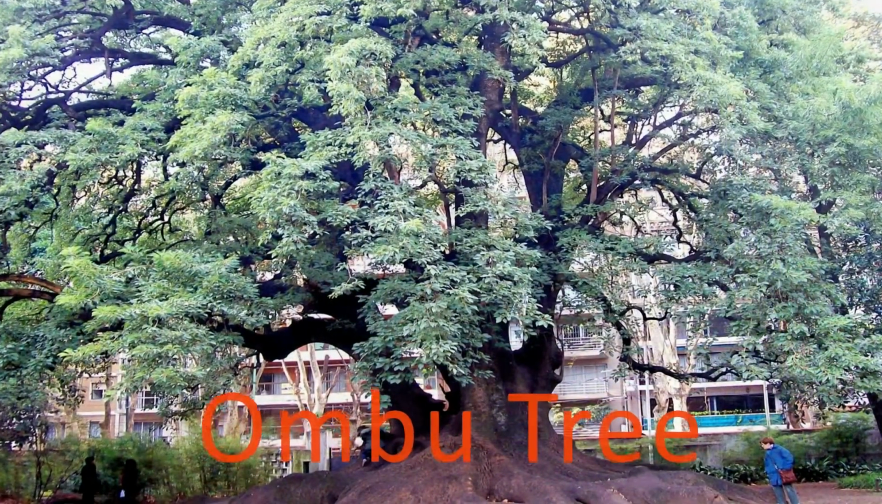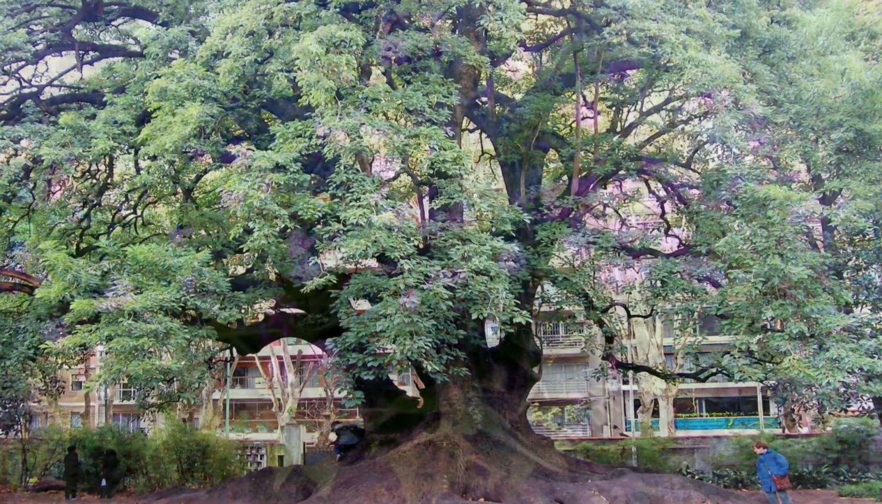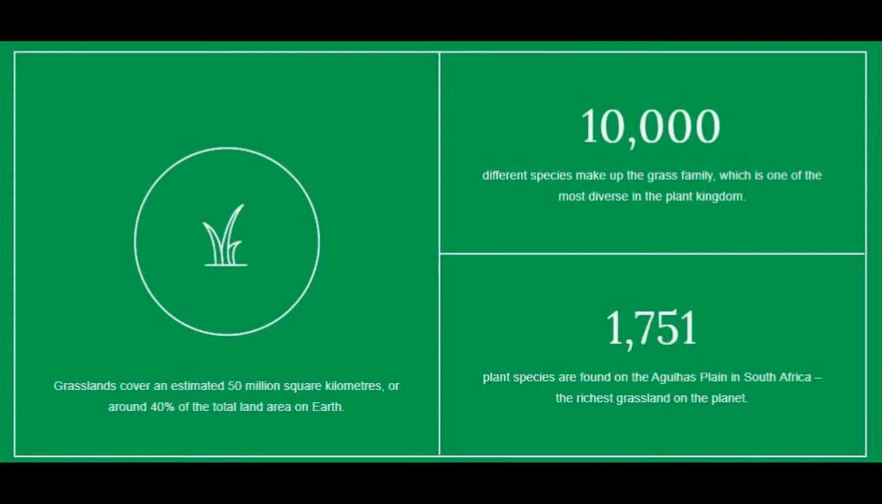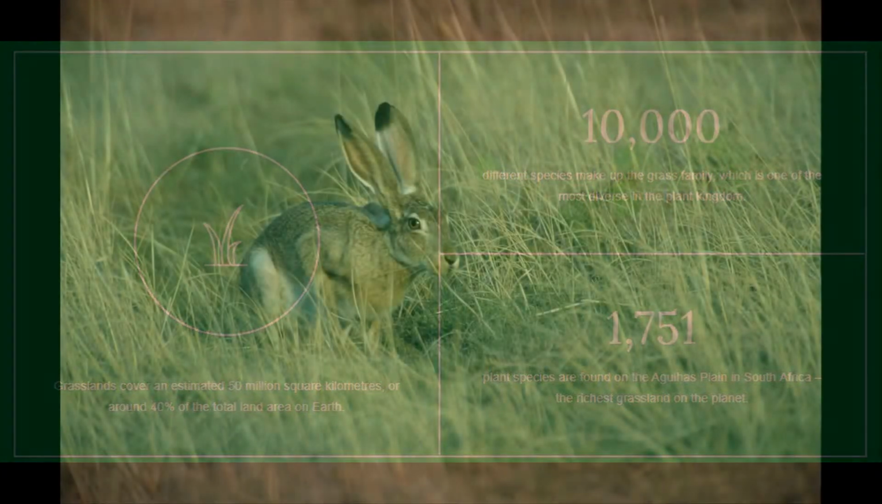Wildflowers also grow well in temperate grasslands. Popular flowers that you might find growing on grasslands are asters, blazing stars, golden. There are 10,000 different species making up the grass family, and more than 1,700 plant species are found on the Agahaz Plain in South Africa, the richest grassland on the planet. With these numerous species, how can they adapt to grassland habitat?